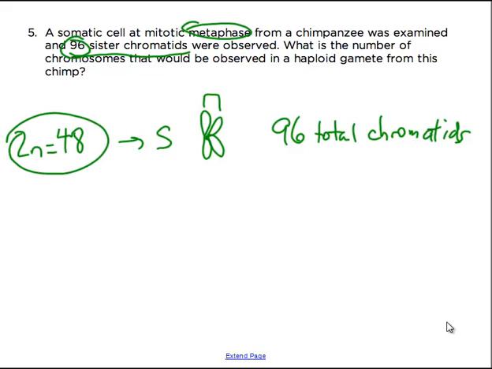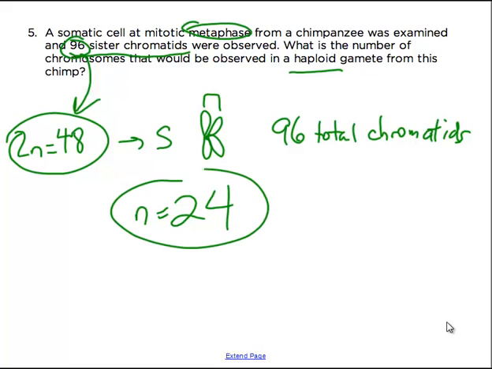So what you really have to do here, see, this is why it's a little sneaky. They're not even asking you what's the diploid number. But in order to know the haploid number, you've got to know the diploid number. So there's 96 chromatids, which translates into the diploid number being 48, which then translates into the fact that the haploid number is 24.